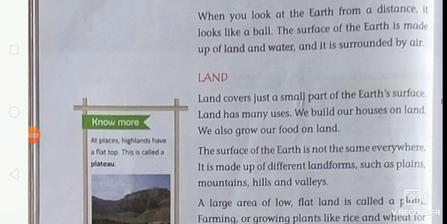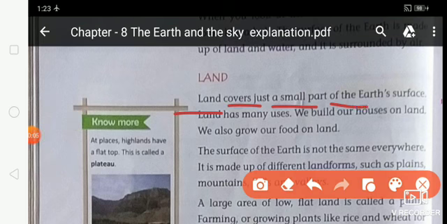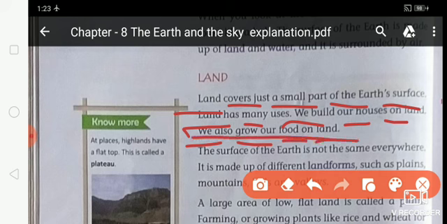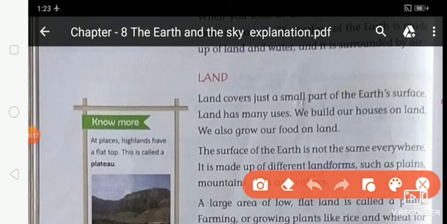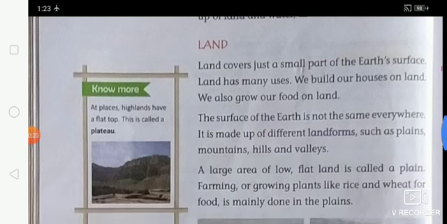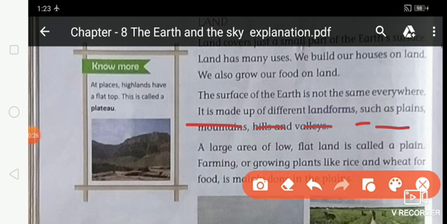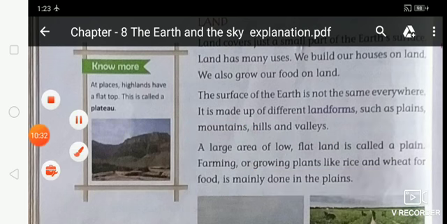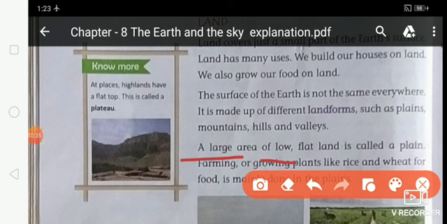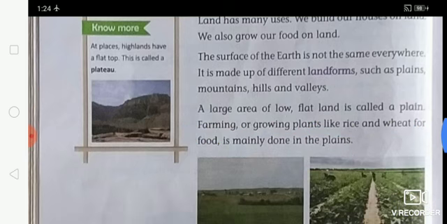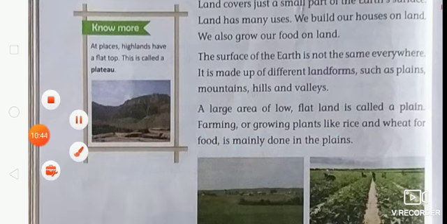So let's read. Land covers just a small part of the earth's surface. Land has many uses. We build our houses on land. We also grow our food on land. The surface of the earth is not the same everywhere. It is made up of different landforms such as plains, mountains, hills and valleys. A large area of low, flat land is called a plain. Farming or growing plants like rice and wheat for food is mainly done in the plains.